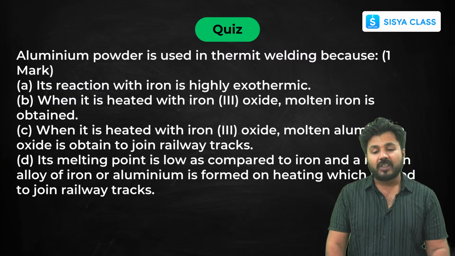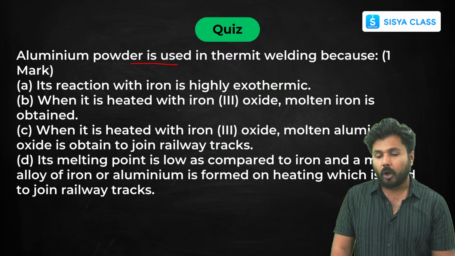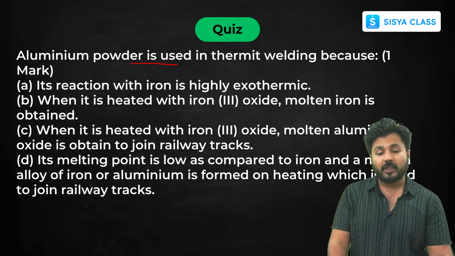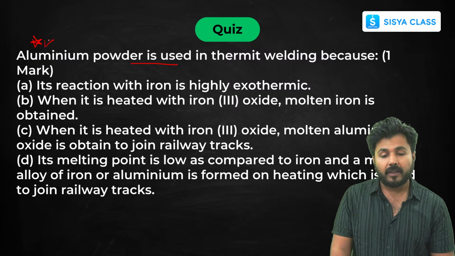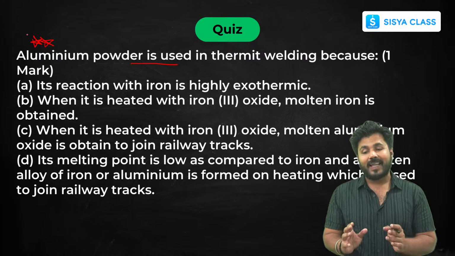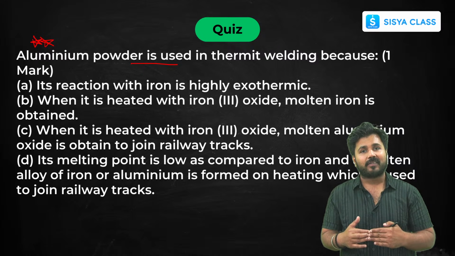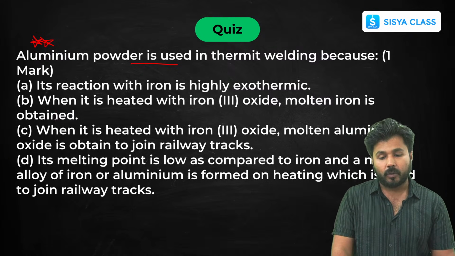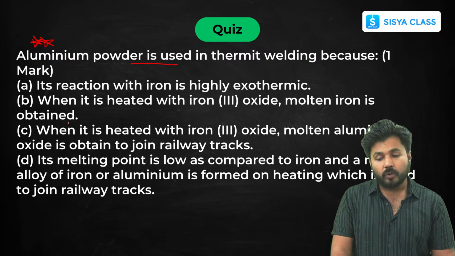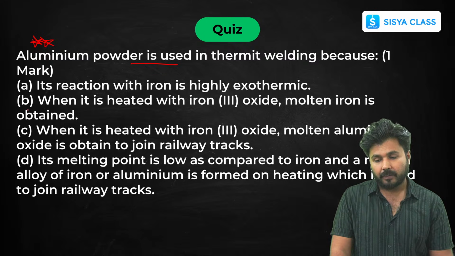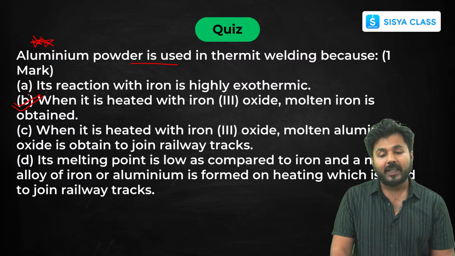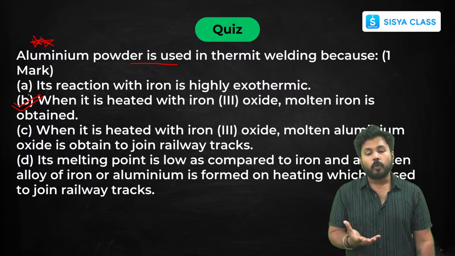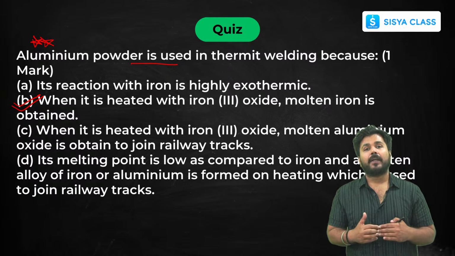Aluminium powder is used in thermite welding because. Now this is also a very important question and very important topic. In thermite welding, to join railway tracks, aluminium powder is used, and that is called thermite welding. Now why is it used? It is used because when it is heated with iron 3 oxide, molten iron is obtained, and that molten iron is used to fix the welding.